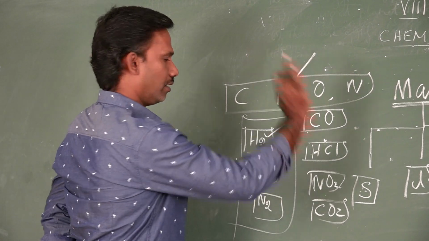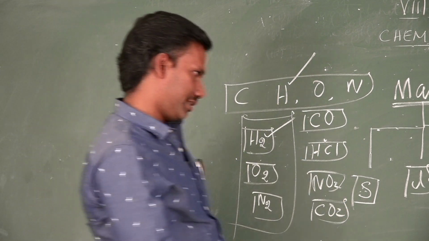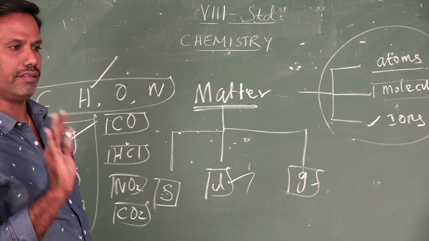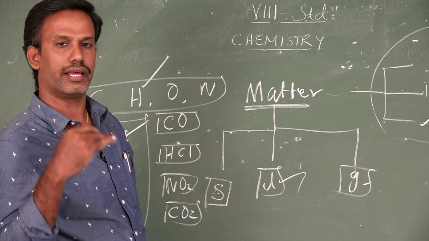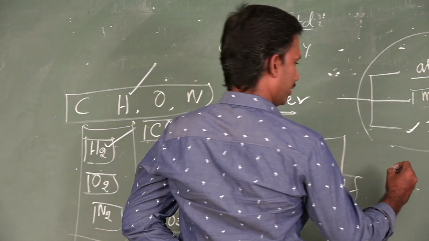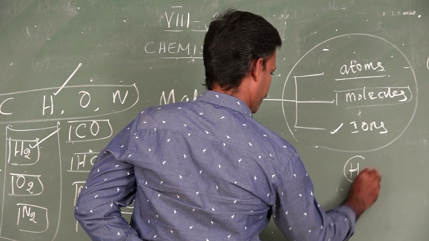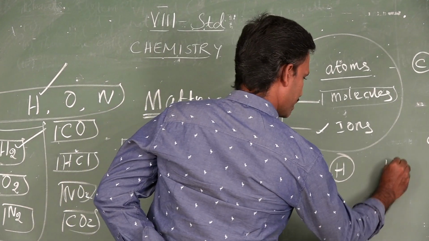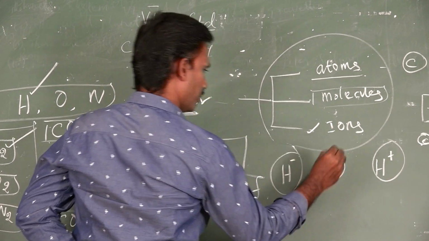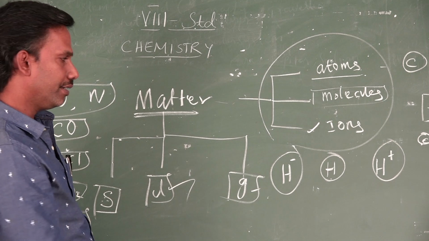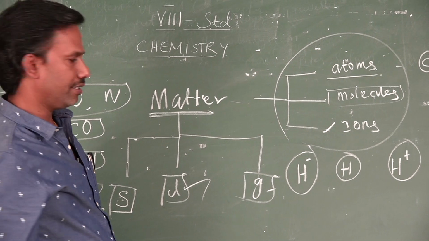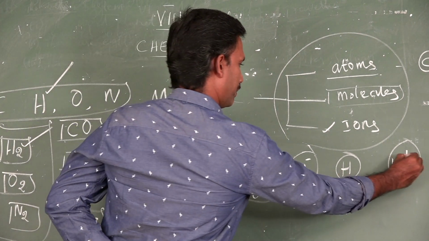Now let us move on to the ions. What is called an ion? It is a charged particle. Whether atoms or molecules, if they possess a charge, they are called ions. For example, if we take the hydrogen atom, H plus, H minus. Neutral pieces are called atoms. If they possess some charge, they are called ions. Here, hydrogen has the positive charge.